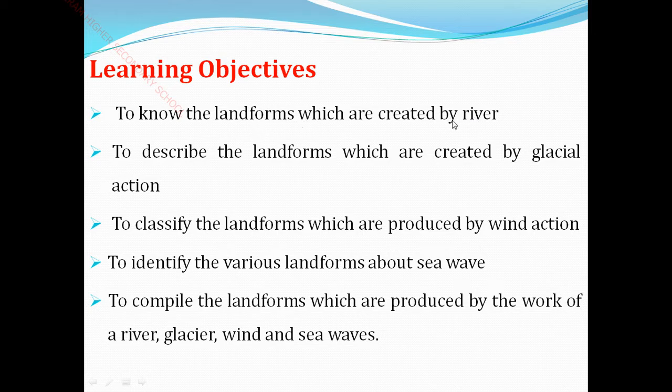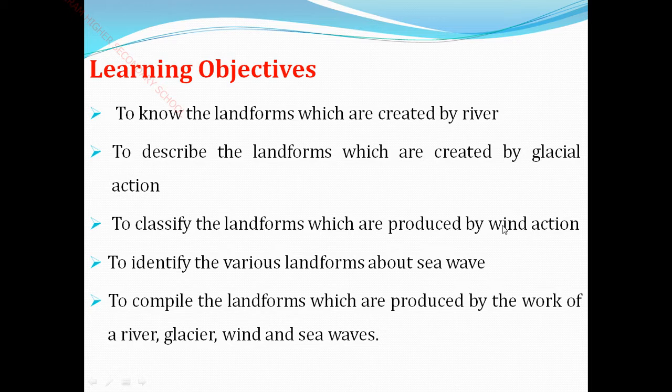First, the river: where it gets created or where it originates, that we are now going to learn. The second one, to describe the landforms created by glacial action. Next, to classify the landforms which are produced by wind action.